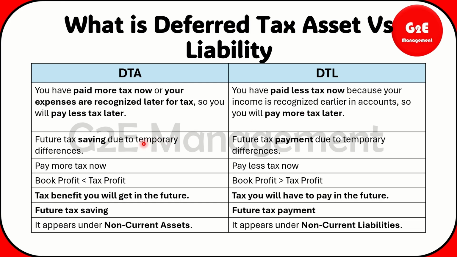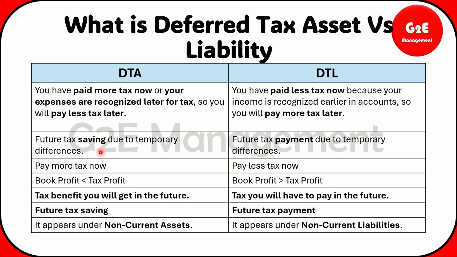And if you're looking at deferred tax asset, it is future tax saving due to temporary differences. I already told you how deferred tax will happen, in a sense, the difference between the accounting book as well as the tax book. So from the asset perspective, future tax savings due to temporary differences: while you're preparing the accounting book as well as the tax book for the current month, there will be a difference.